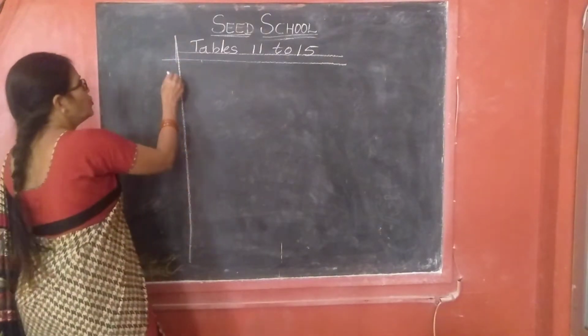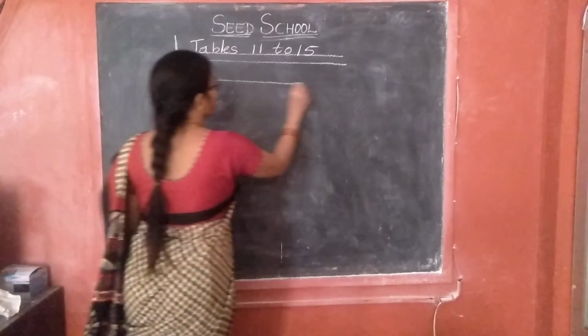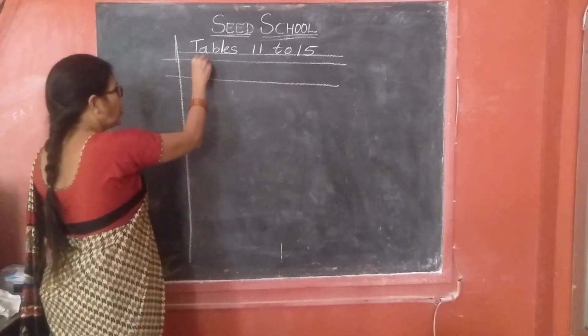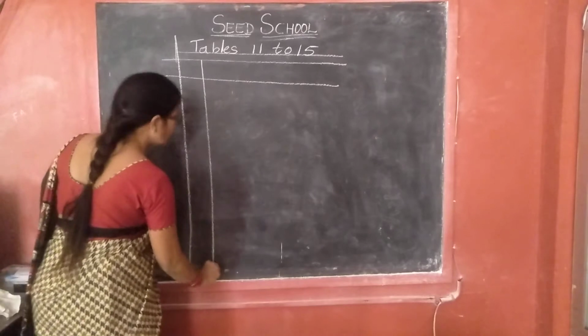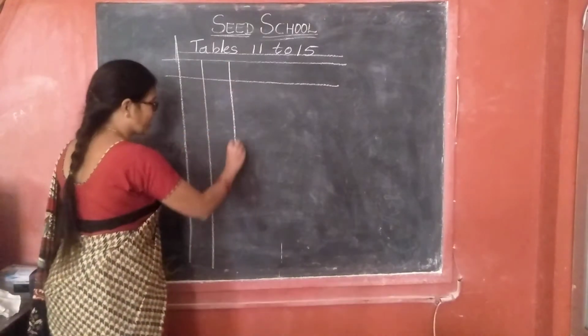Okay, children, you have to draw the lines. Those who do not have lines, those children can draw the lines.